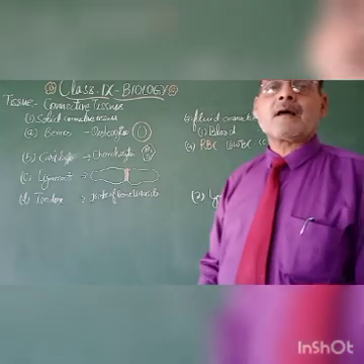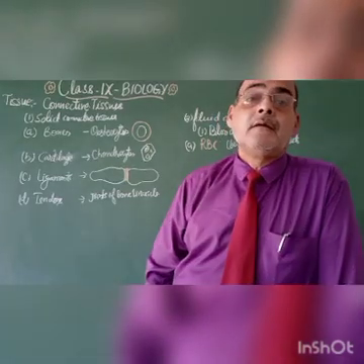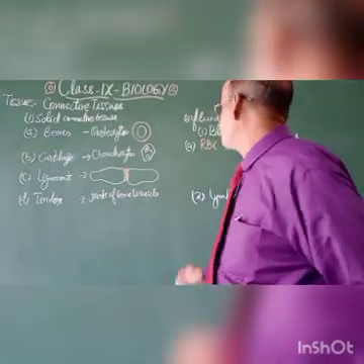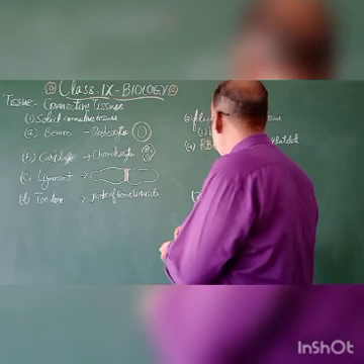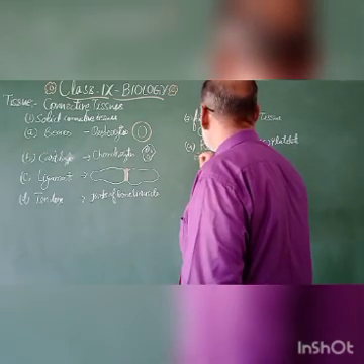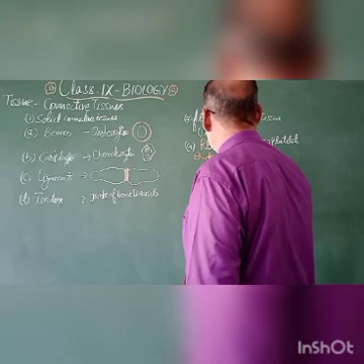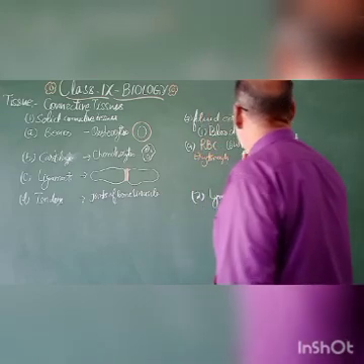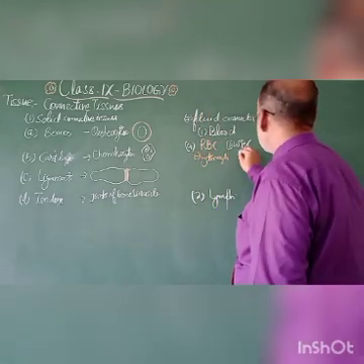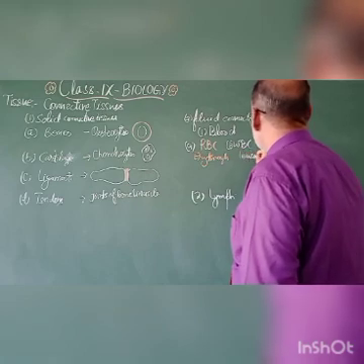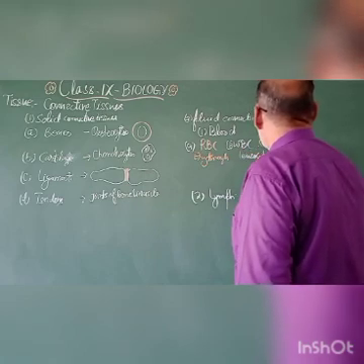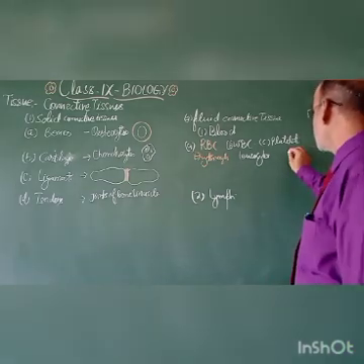RBC are also known as erythrocytes. WBC known as lymphocytes. And platelets are called thrombocytes.